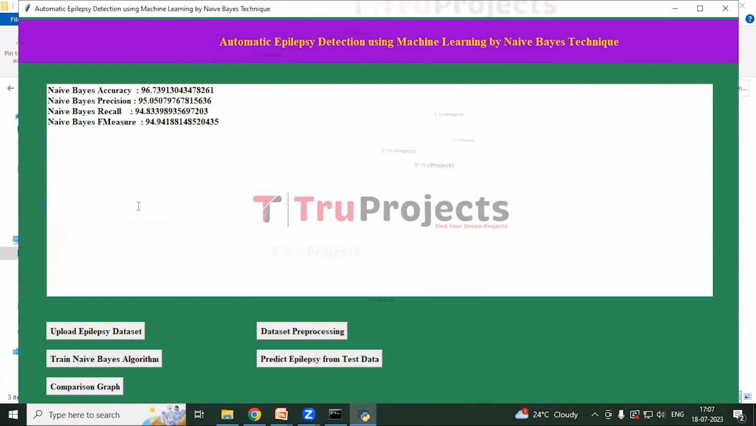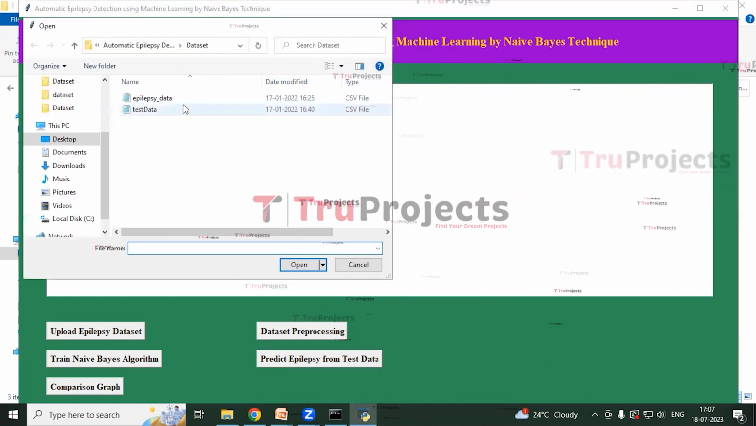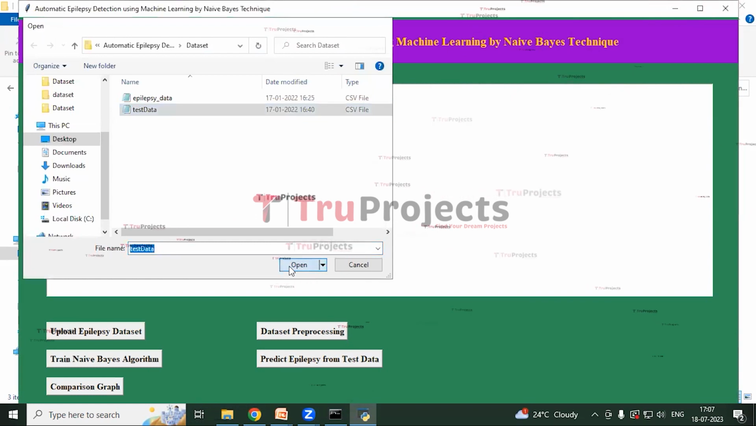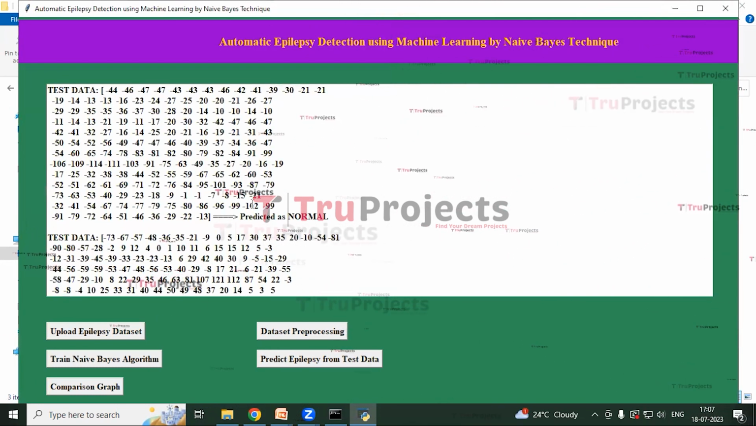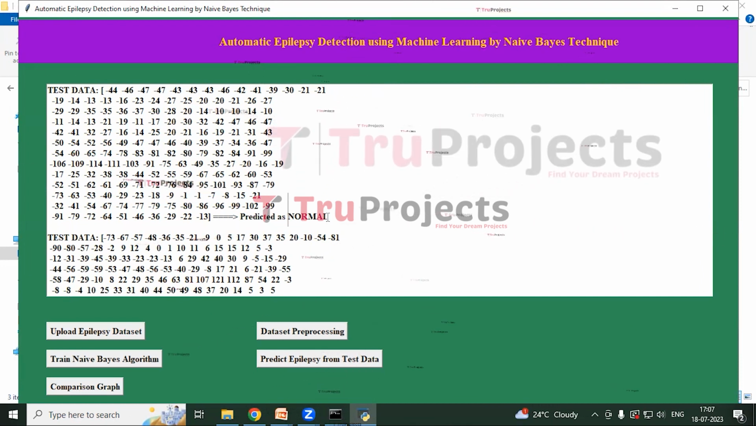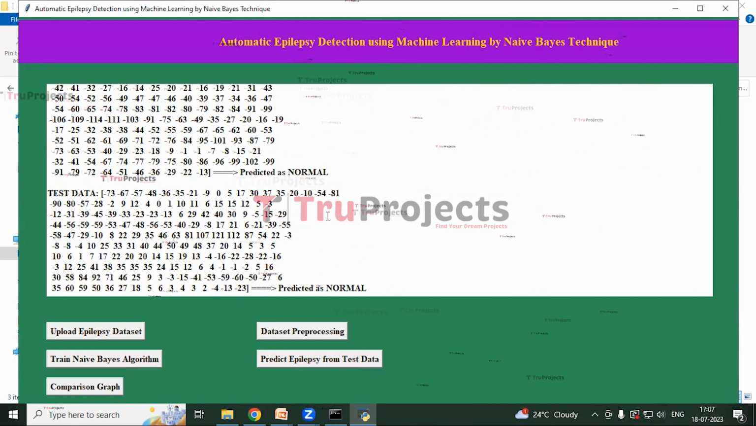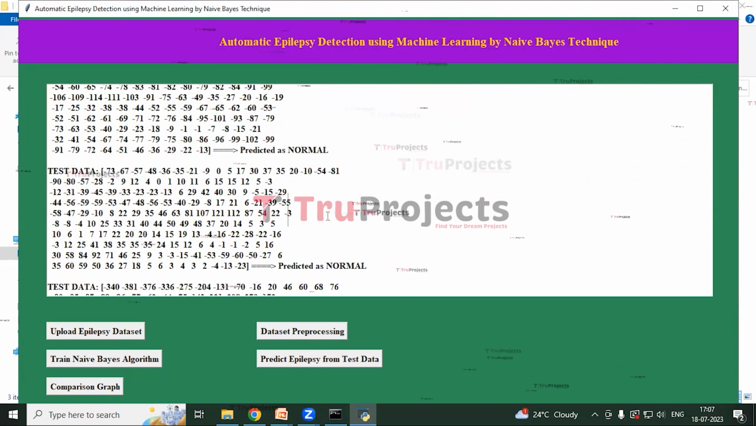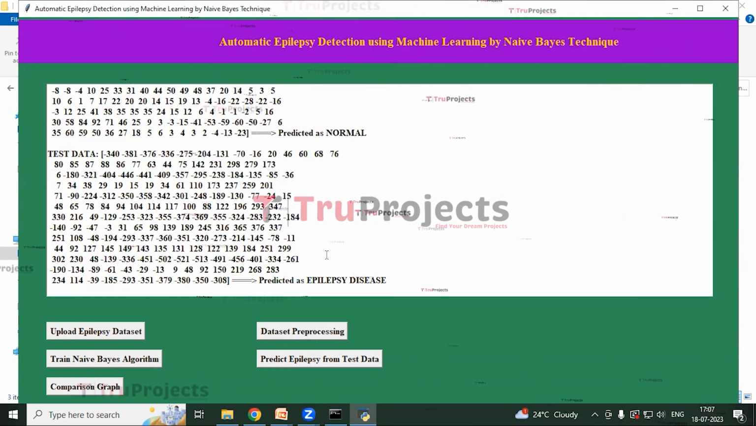Now we are going to predict with the naive-Bayes algorithm on test data. To do that, click on the button Predict Epilepsy from Test Data. Here we need to select the test data. Click on Open. Here the dataset records are predicted. For this record, it is predicted as normal, which means he doesn't have the disease. For the second data, it is also predicted the same. For the third data, it is predicted that he has the epilepsy disease. Similarly, it will continue with all the records.